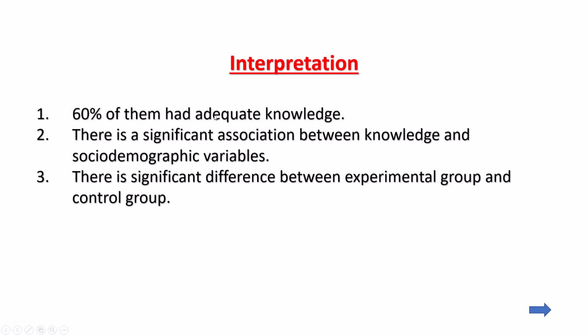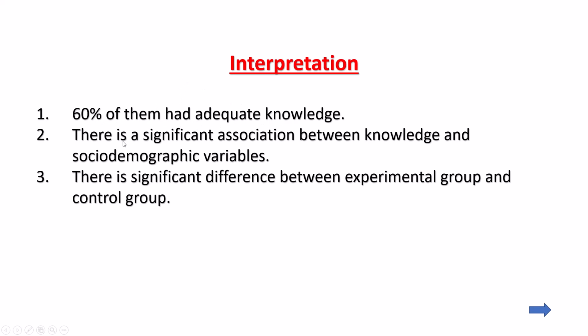Like that, we interpret after getting the result of the data. This is an example I am telling. If the number comes 60%, they had inadequate knowledge, like that. The data is calculated with the formulas. This is interpretation and the end product.